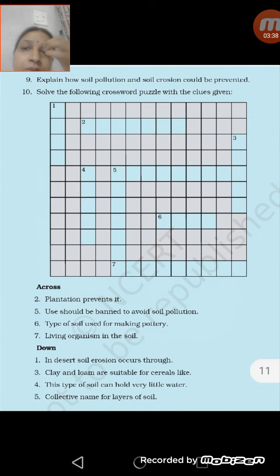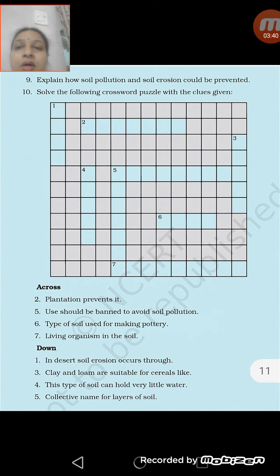In question number 9, it has been asked how can you prevent soil pollution and soil erosion. Soil pollution can be prevented by not using chemicals like pesticides and insecticides, because they pollute the soil. In the same way, you should not use polythene, plastics, etc. These methods are used to prevent soil pollution. In the same way, factory waste also pollutes the soil because it contains either acidic or basic substances. So before disposing the factory waste into the soil, we should neutralize it.